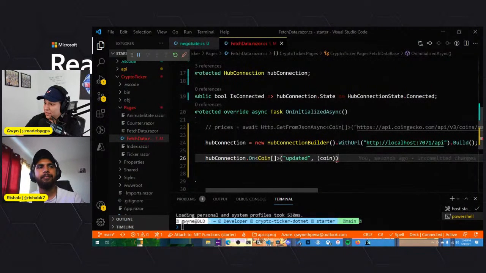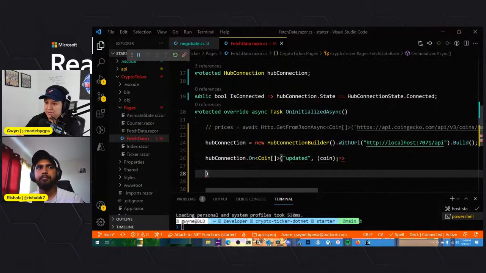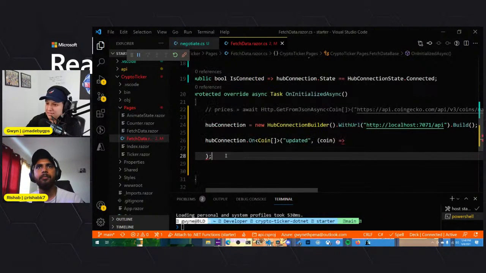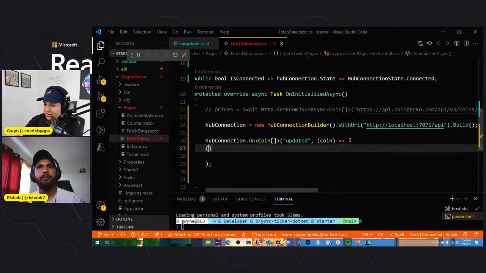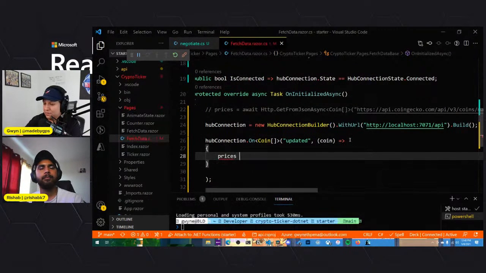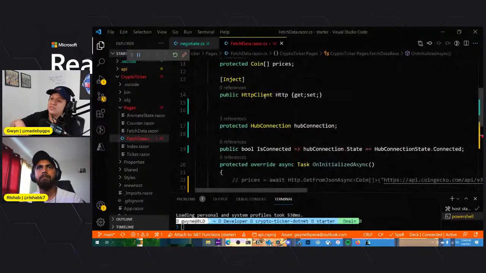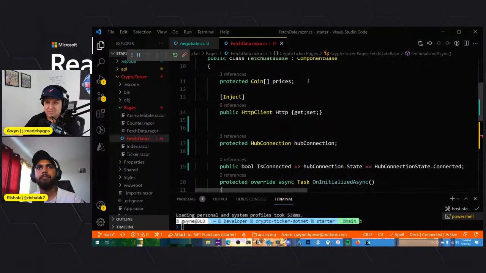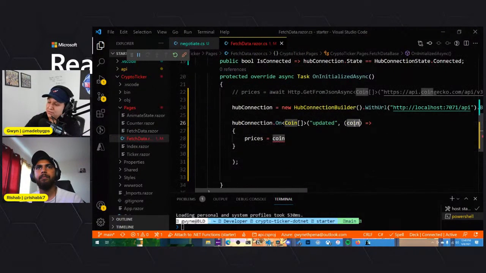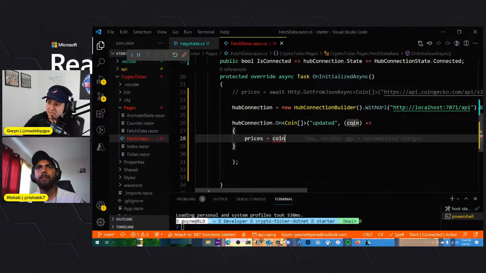And we'll just say we're going to be working with coin. Then we need some space here, and then we'll probably need to end this here. And then in here, prices is going to equal coin. Remember, prices is the array that we're working with here. So in order for our front end to work and manipulate objects, we need to save it somewhere. So that coin that you're receiving as the argument, remember we have target update, and then the argument that we're sending. I'll show you that in a second. So we're going to assign this argument, which is again an array of objects, coin, to prices. And then we'll just close that up there.